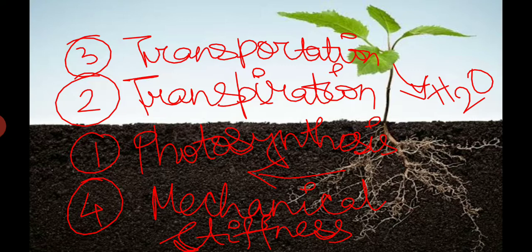There are certain nutrients which are also absorbed along with the water by the roots, like certain salts such as phosphates, sulfates, nitrates, then potassium, calcium, magnesium, chlorine. All these elements are required because these are the constituents of the cell and the cell organelles, and for the synthesis of certain enzymes and compounds within the cell. So this is the need of the water and minerals for the plants.